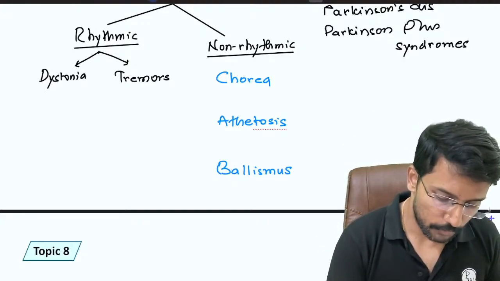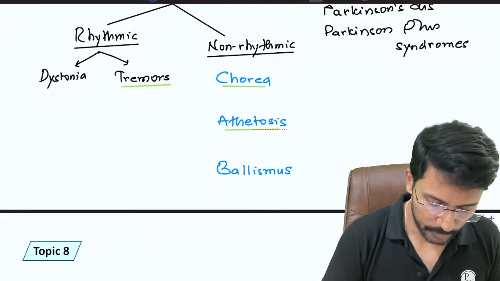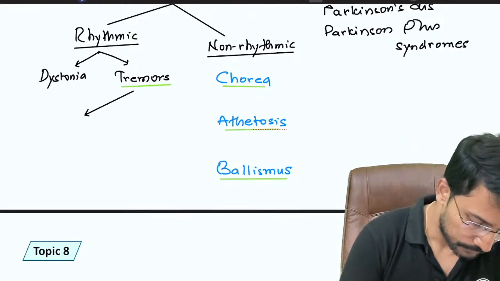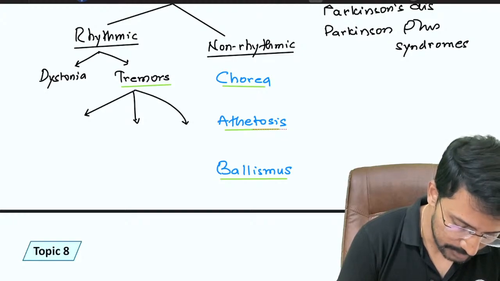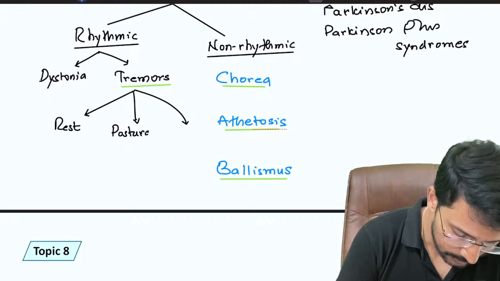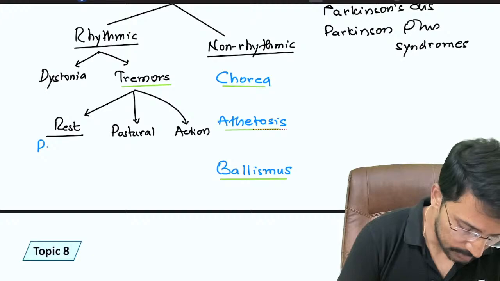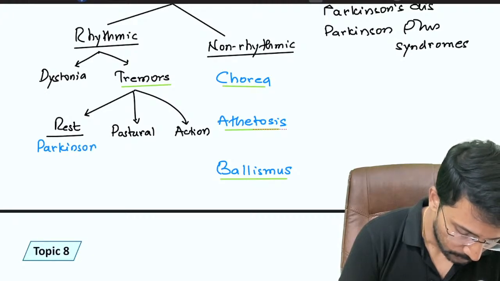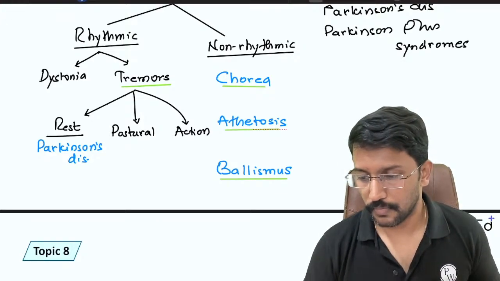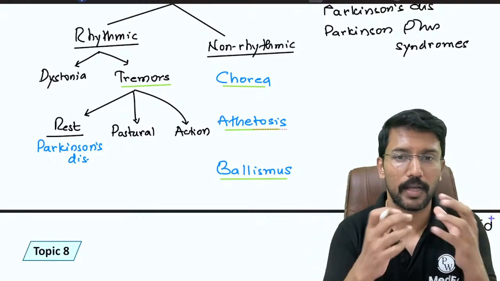Okay. What is important for the exam? It is the types of tremors and these three movement abnormalities. Okay. Tremors, how do we classify? The tremors are classified as rest tremors, postural tremors, and action tremors. Rest, postural, and action tremors. Rest tremor, as we all know, the classical example is Parkinson's disease. Okay, what do we call the Parkinson tremor? Yes, Parkinson's is a classical example for both a hyperkinetic plus hypokinetic movement disorder.